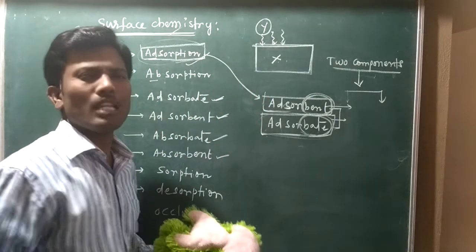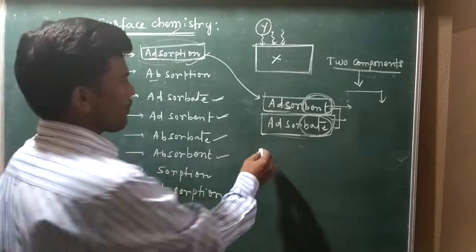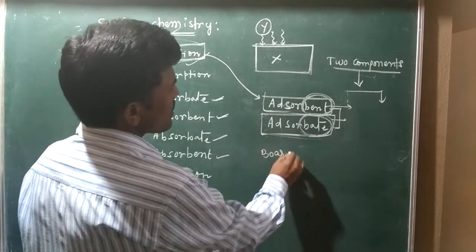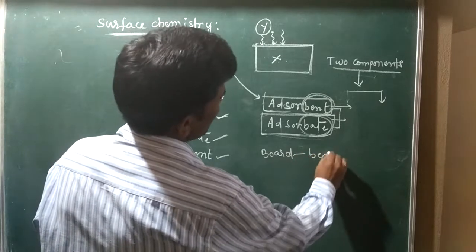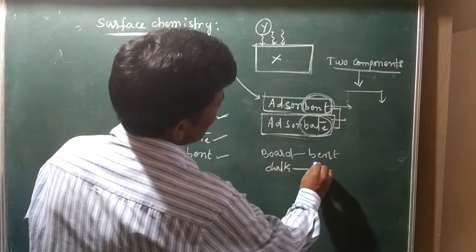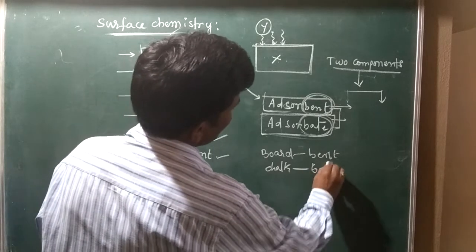So many examples are there. Start quiz. I am writing on the board. My board is bent. Chalk is my bait.